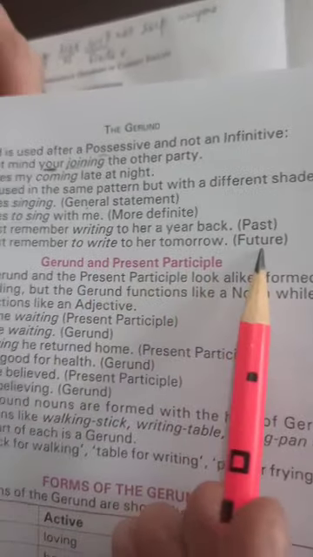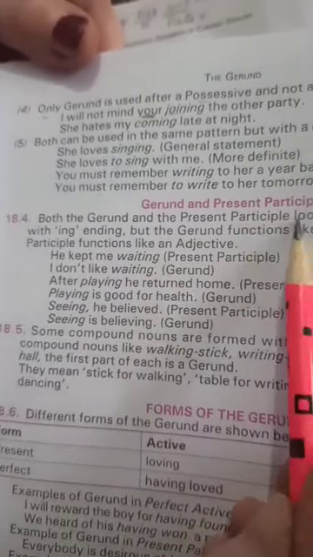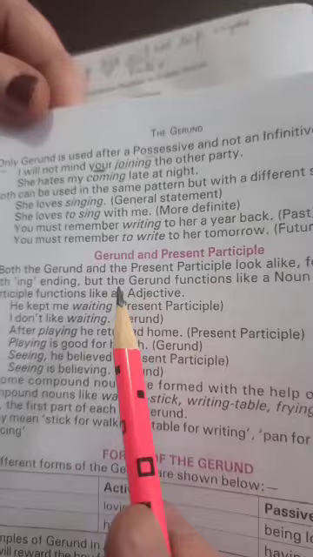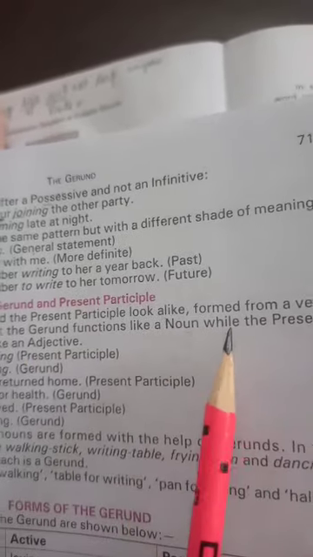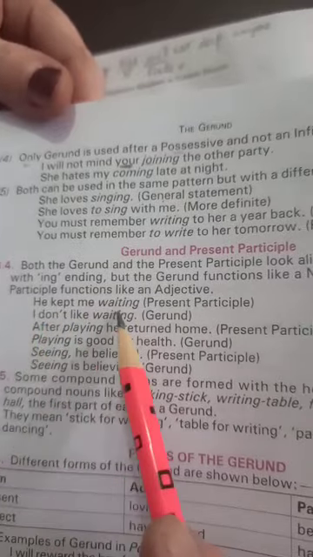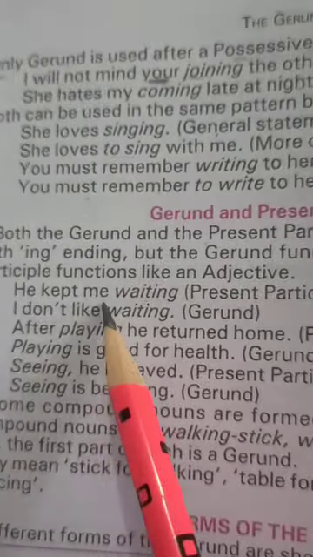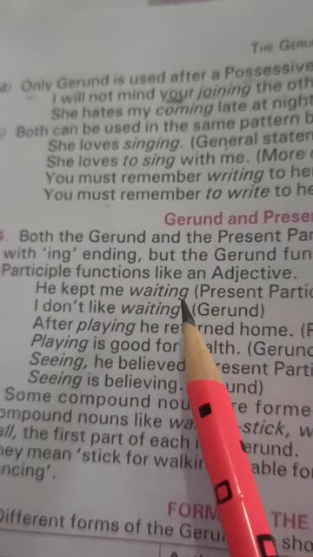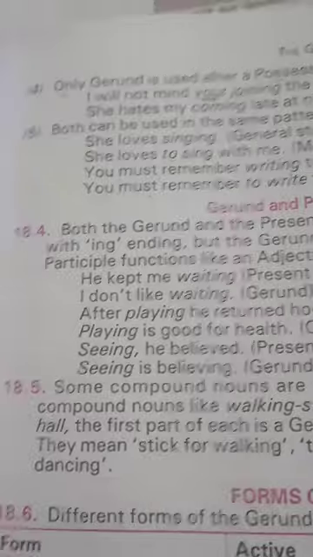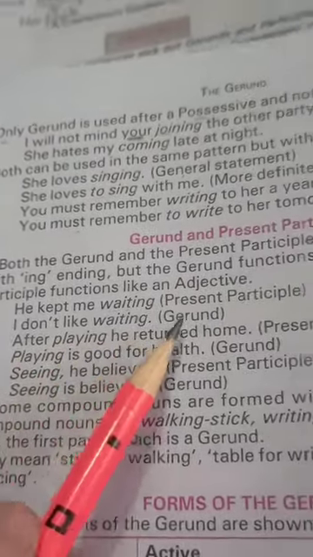Now, both gerund and present participle also look alike, formed from a verb with ing. Both end with ing. But gerund functions like a noun, while present participle functions like an adjective. He kept me waiting. This is present participle, because a present participle is used after a noun or a pronoun. Now here in the second sentence, I don't like waiting. Waiting is used as a gerund.